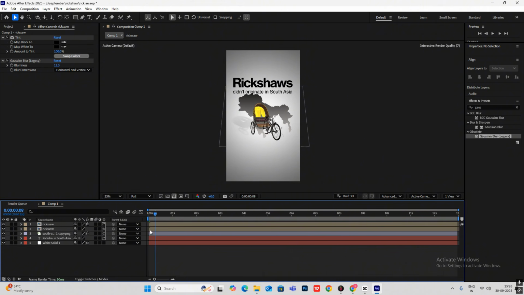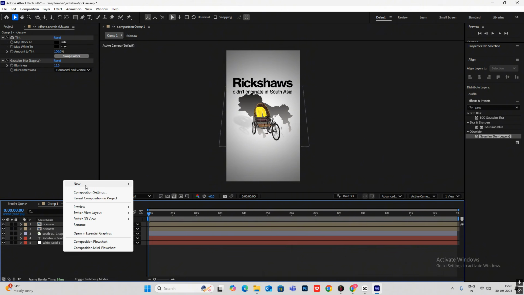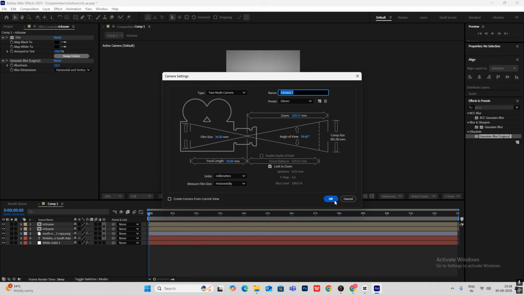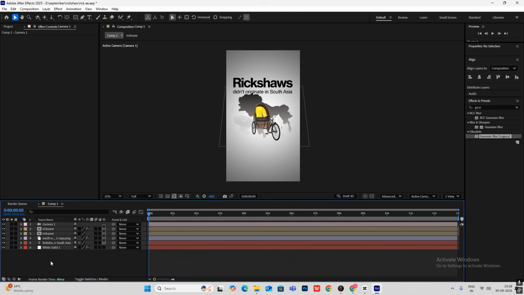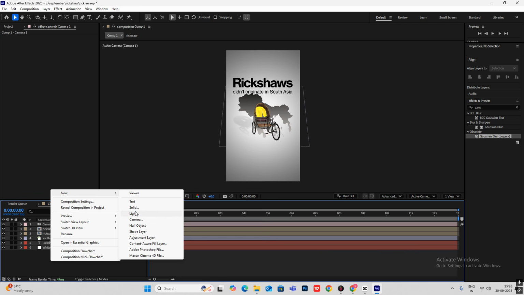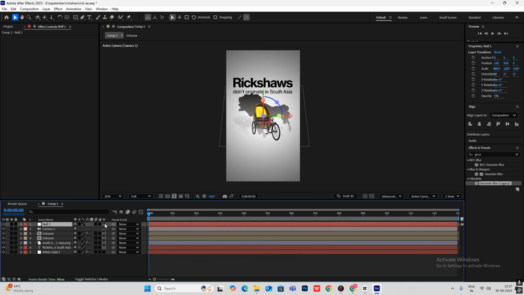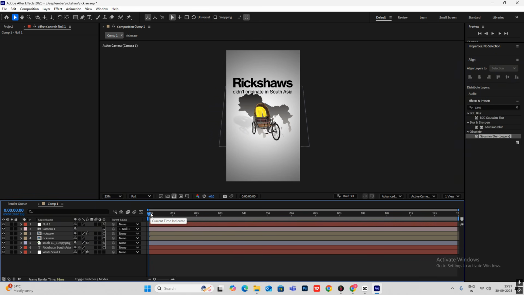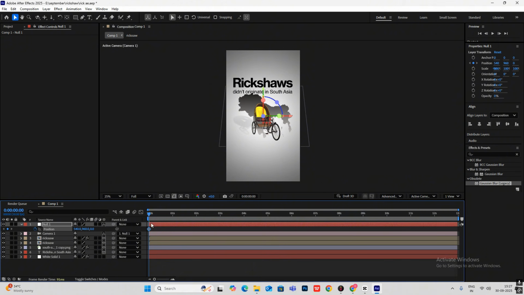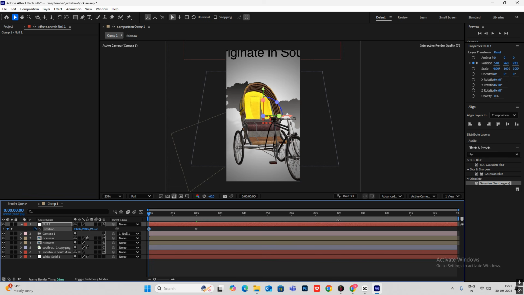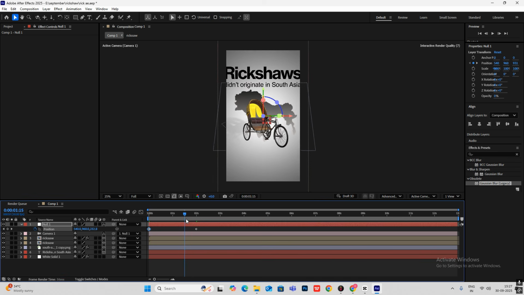Okay, now right click, new camera, hit OK, new null object, make it 3D to connect the camera to the null. Now we have to zoom this out, so simply hit P for position on the null, go ahead to somewhere around 2 seconds and again hit the position keyframe, go to the start, and let's zoom this in. Okay, so we'll get this effect.